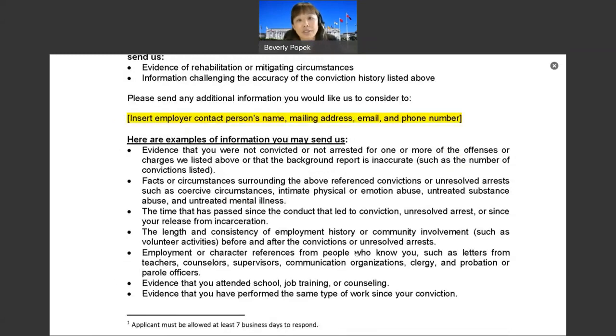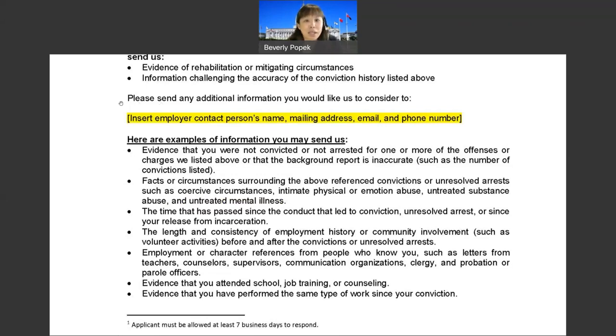Now, moving on to the second part of this notice, you give them information that the applicant can send evidence of rehabilitation or mitigating circumstances, or perhaps information challenging the accuracy of the conviction history listed. You need to tell the applicant specific information of who they should send this information to.